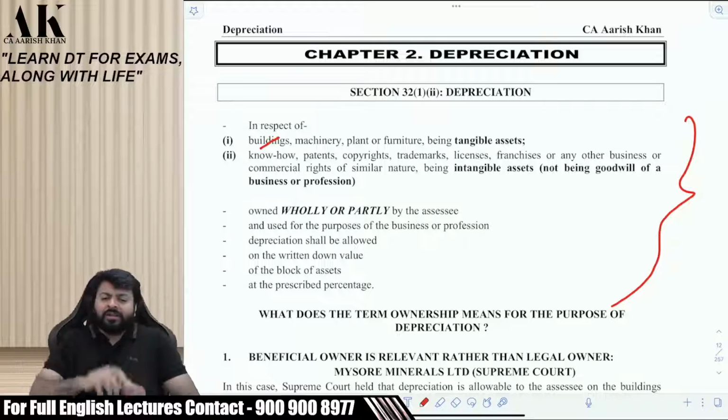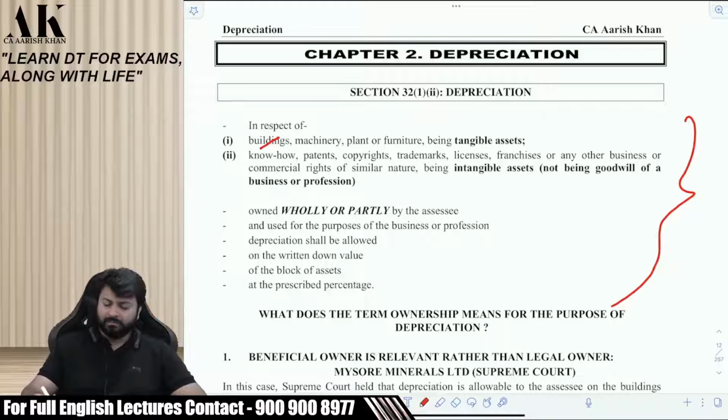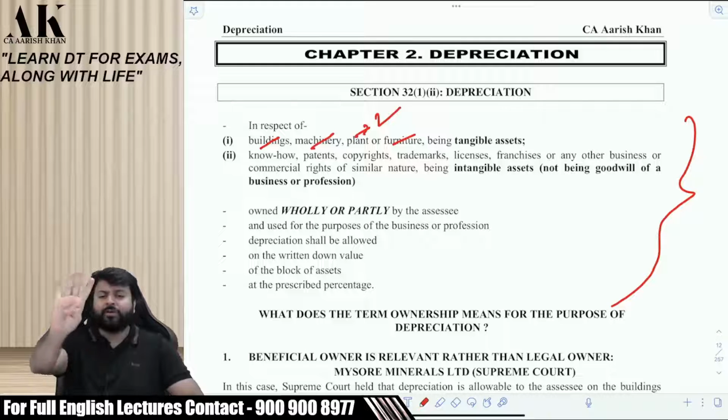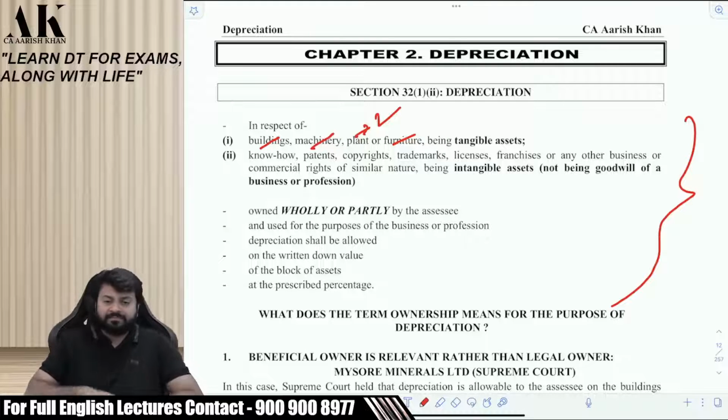Unfortunately, building is not defined in the law. There is no definition of building in the law. Okay, then we'll see how to interpret it. Machinery is not there. Furniture is not there, but plant is defined. So out of the 4 tangible assets, 1 is defined. 3 of them are not. We'll talk about the definition sometime later.